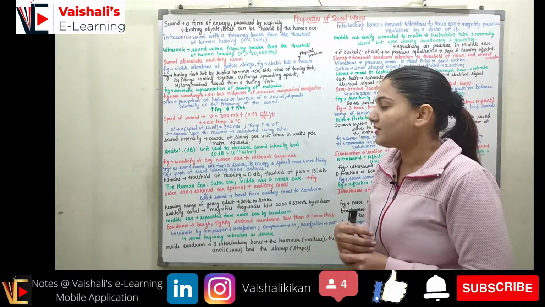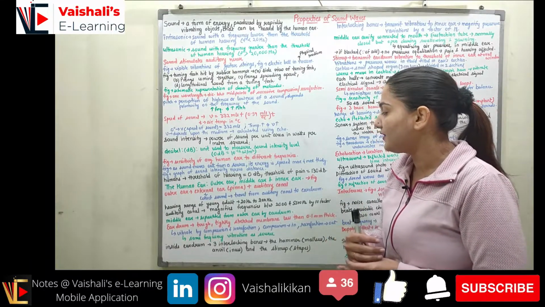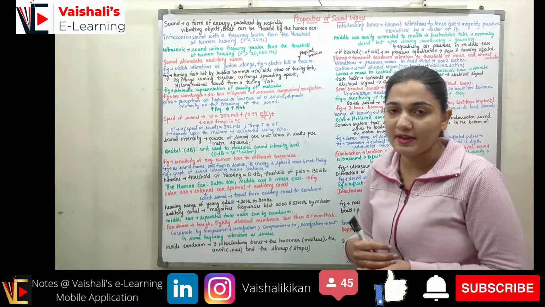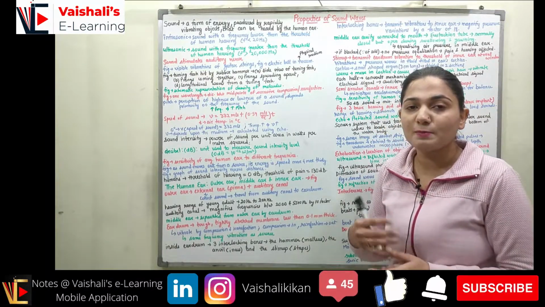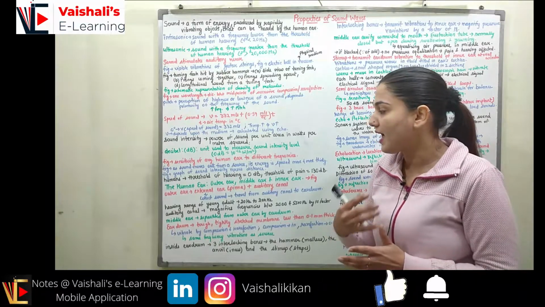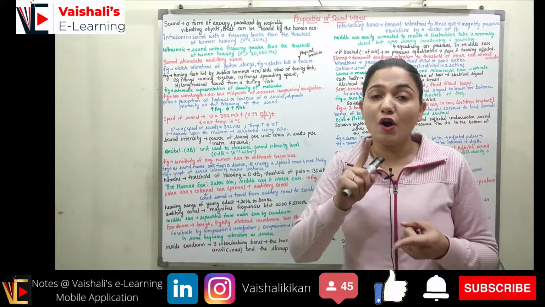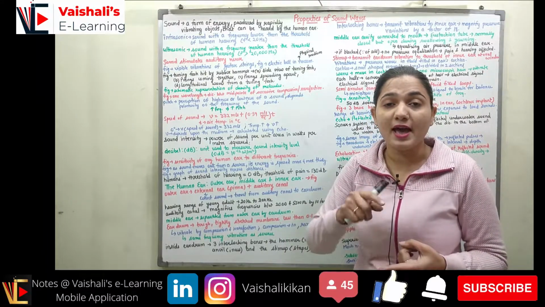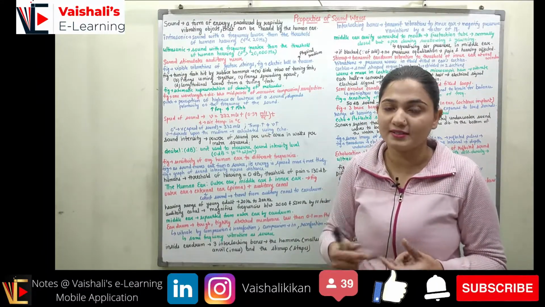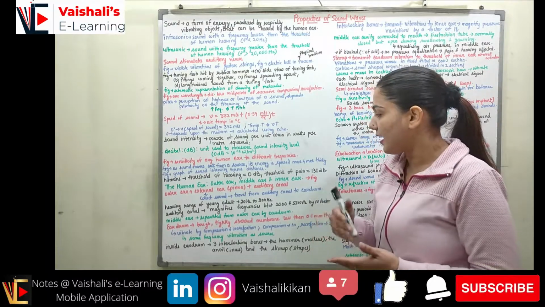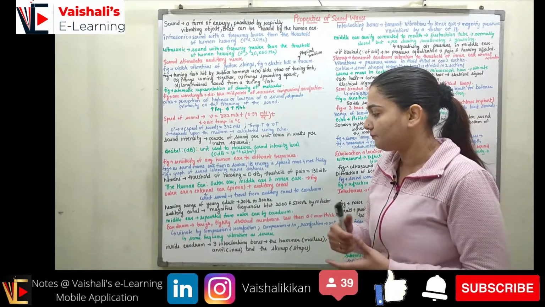Now for humans, the threshold of hearing is 0 dB and the threshold of pain is 130 dB. Above 130 dB we will experience some sensation of pain, and at 0 dB we can have normal hearing for a person who has the best type of hearing system. Mostly we have hearing at a 5 dB level, right?